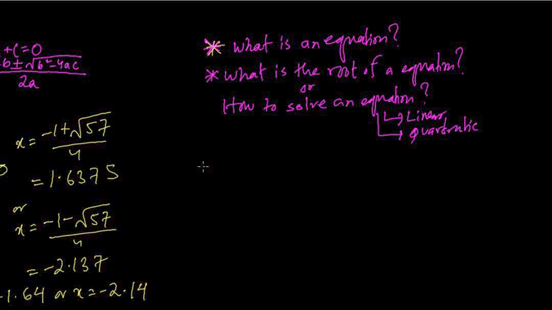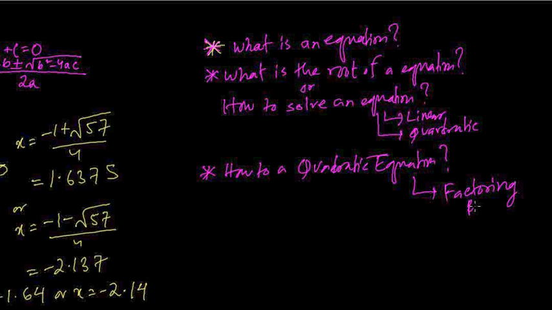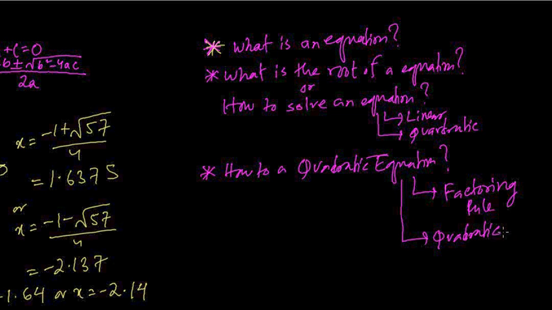The next question is how to solve a quadratic equation. Now there are two rules. One is the factoring rule. You first factor it and then you find the root, and the other one is called the quadratic formula. Quadratic formula, that's it.